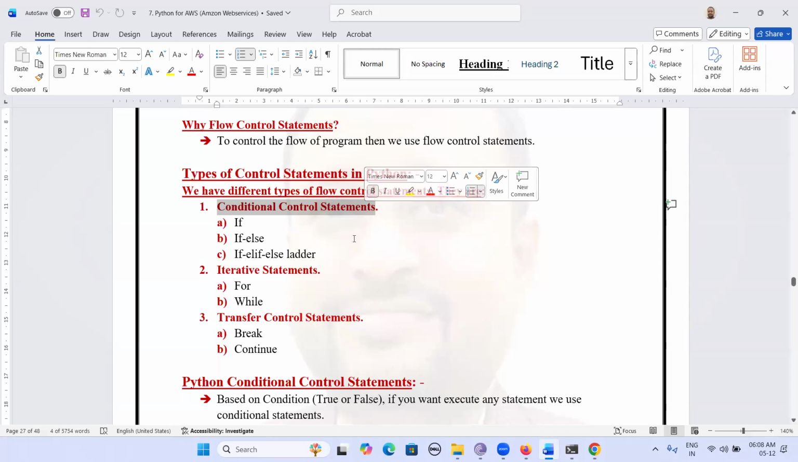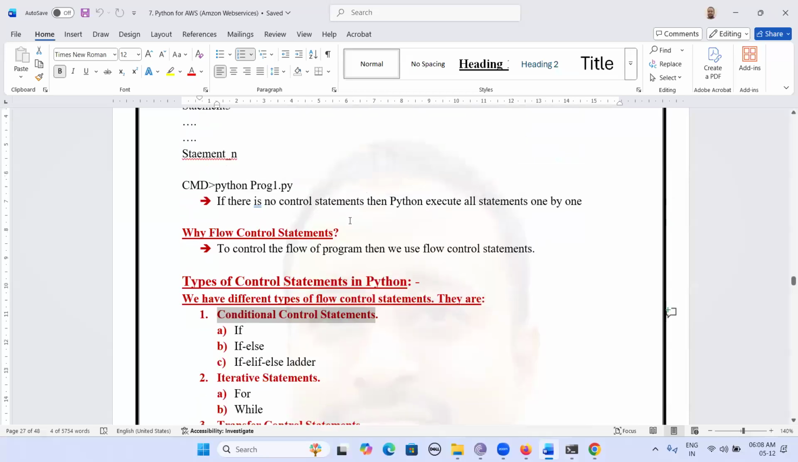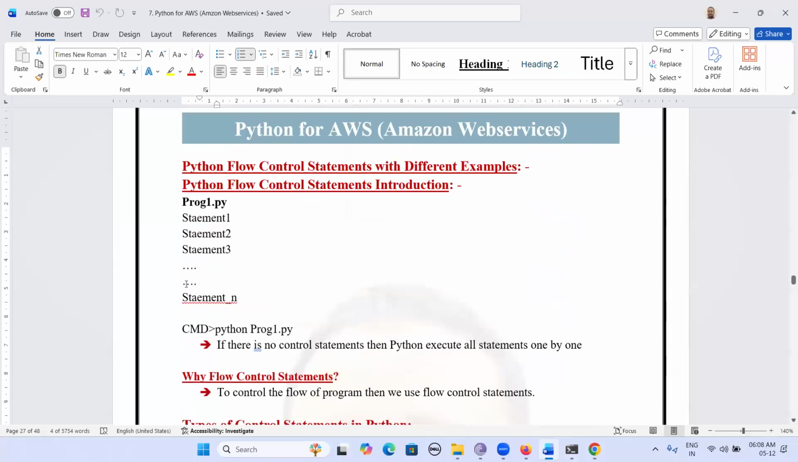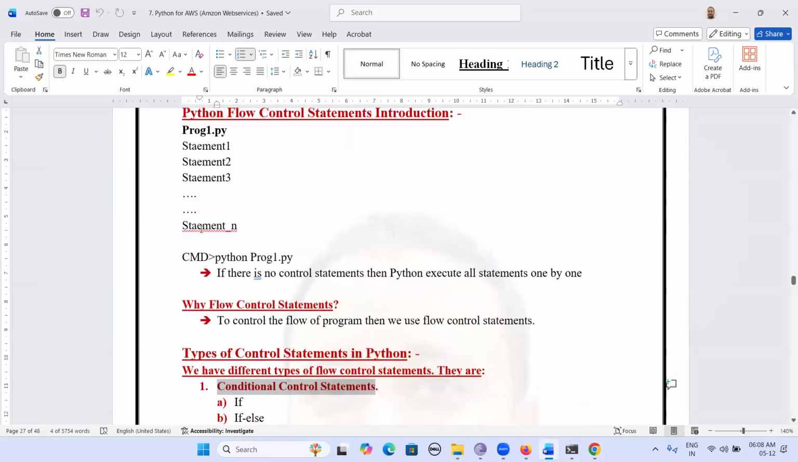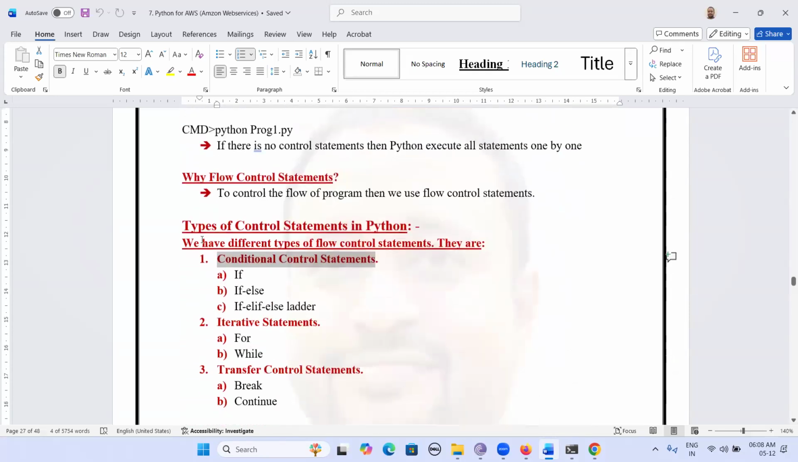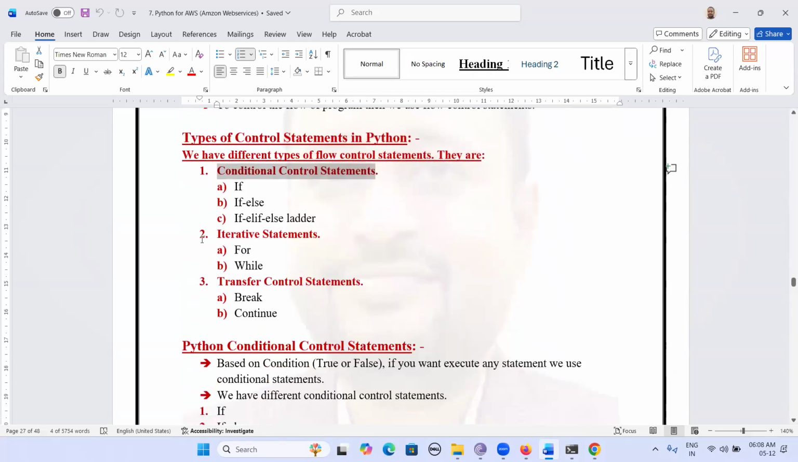Here we write a condition. Based on the condition, it will execute statements. The other control statements are iterative statements. Just now I said I want to execute these statements 10 times, or I want to execute these statements 50 times. To achieve such iterativeness, we have for and while.